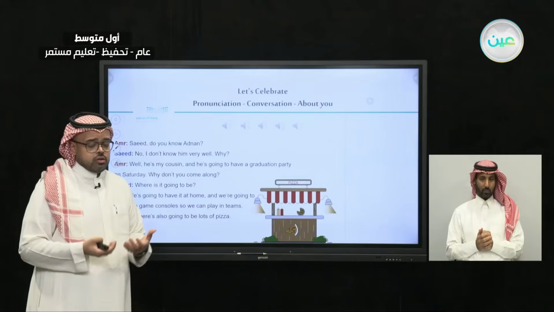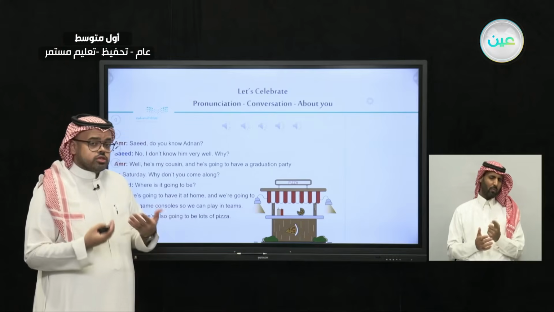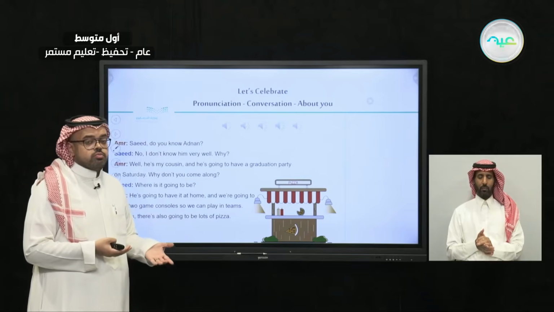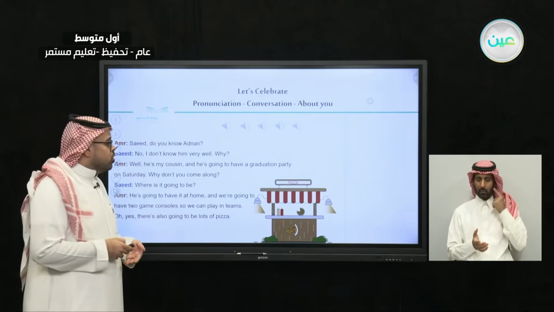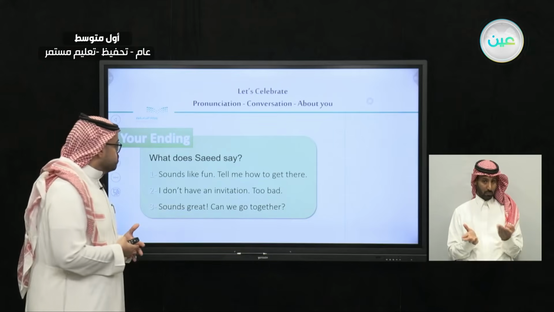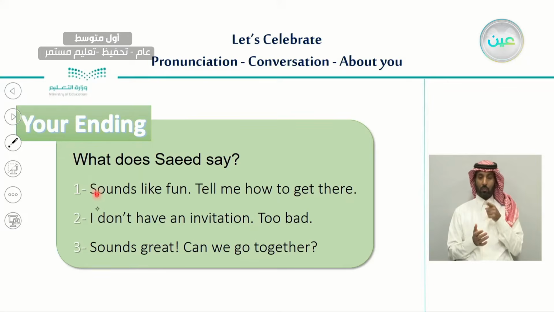So Said still didn't answer whether he would come to this graduation party or not. So what do we need to do here? We need to choose our own ending. Put yourself in Said's place. What would you choose? Would you say, for example, number 1, sounds like fun, tell me how to get there? Or number 2, I don't have an invitation, too bad. Or number 3, sounds great, can we go together? So if you were in Said's place, which one would you choose?